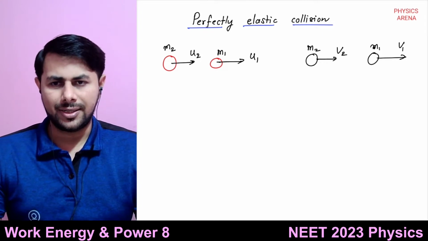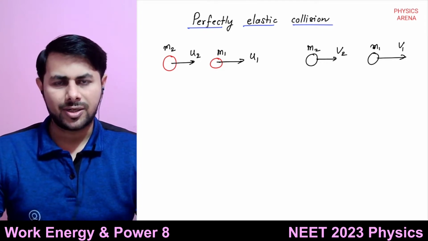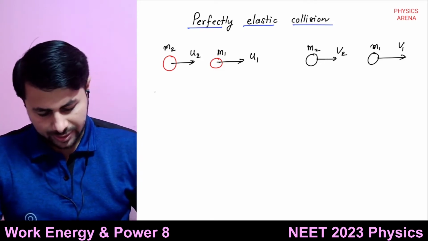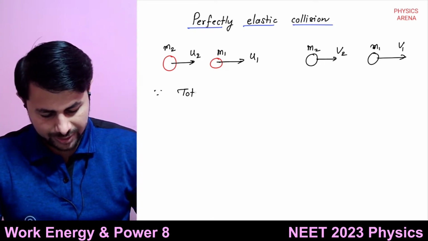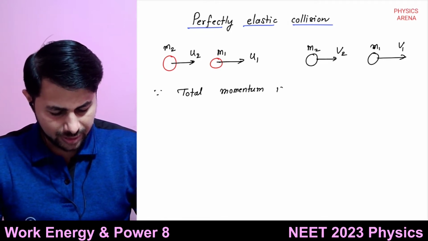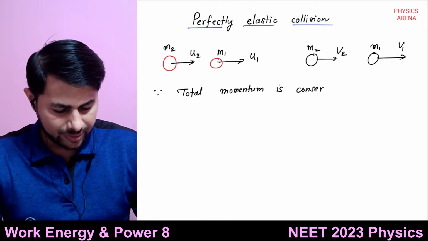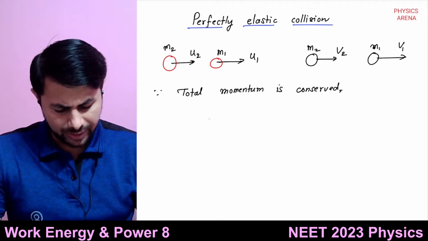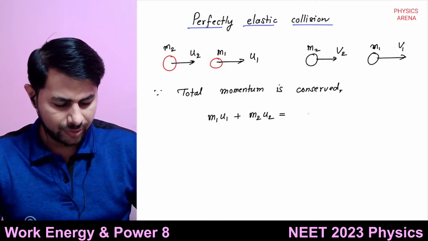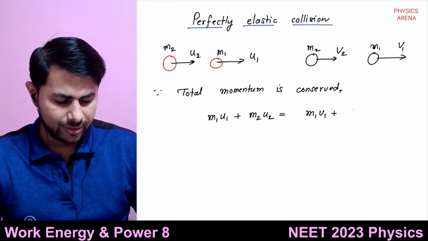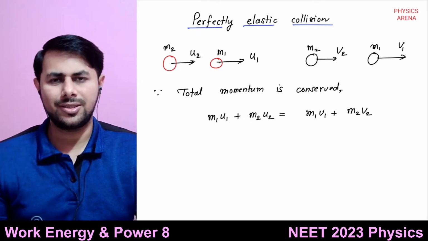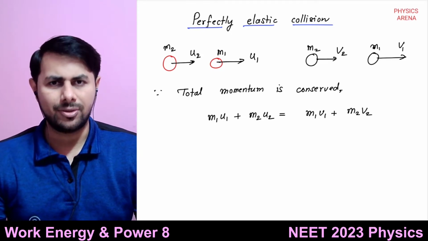So we can write down some equations here. Since the total momentum is conserved, m1 u1 plus m2 u2 equals m1 v1 plus m2 v2. Total momentum before the collision is equal to total momentum after the collision.